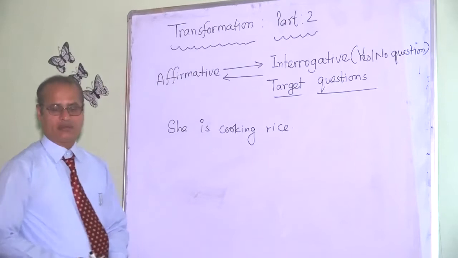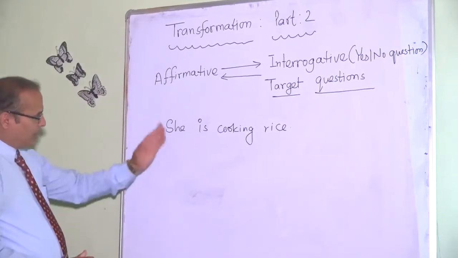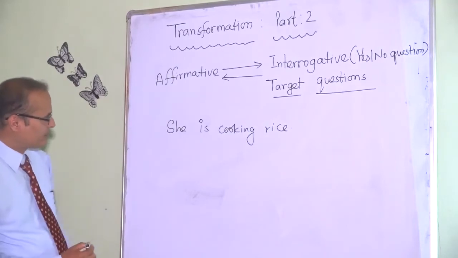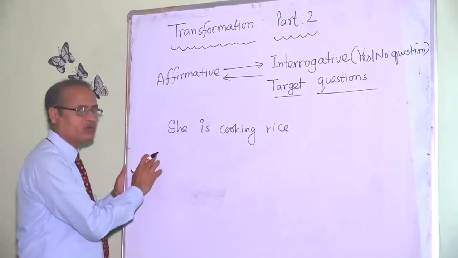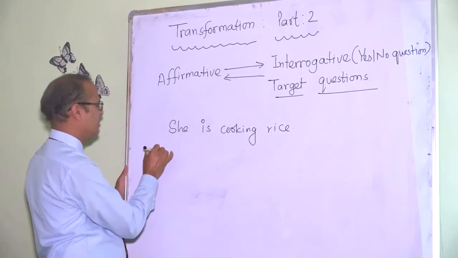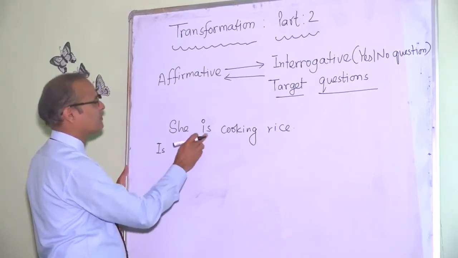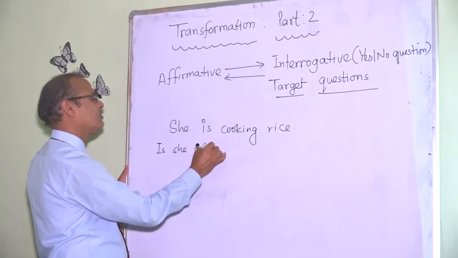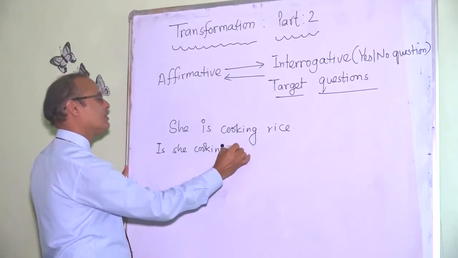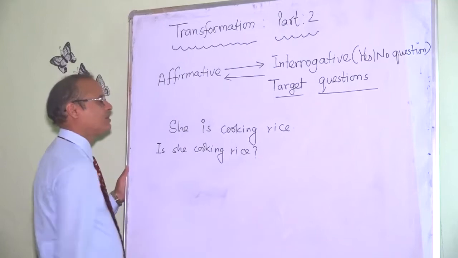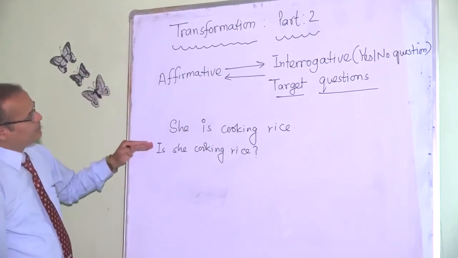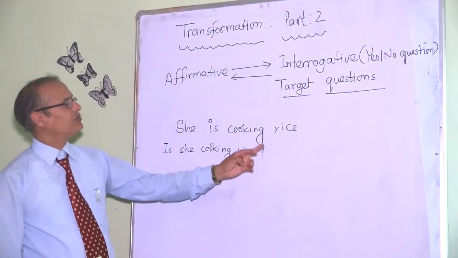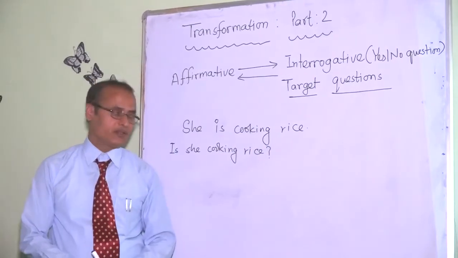It is an affirmative sentence, and if we change it into a question, it becomes: Is she cooking rice? and a question mark. This is simply a question because there is a question mark at the end.